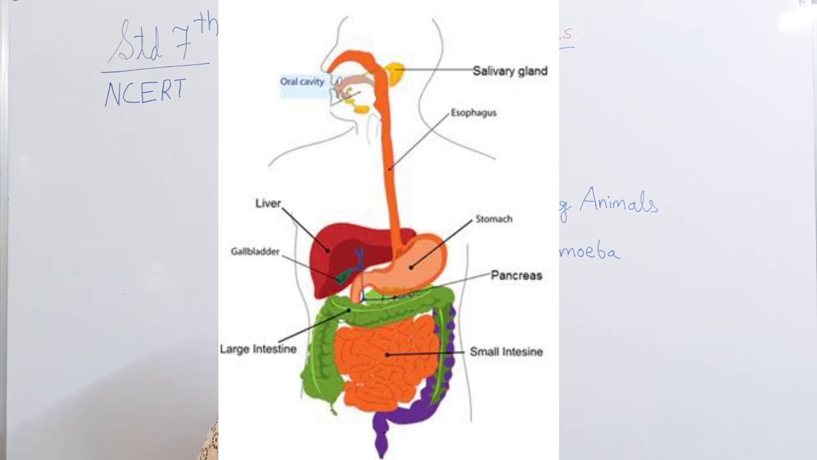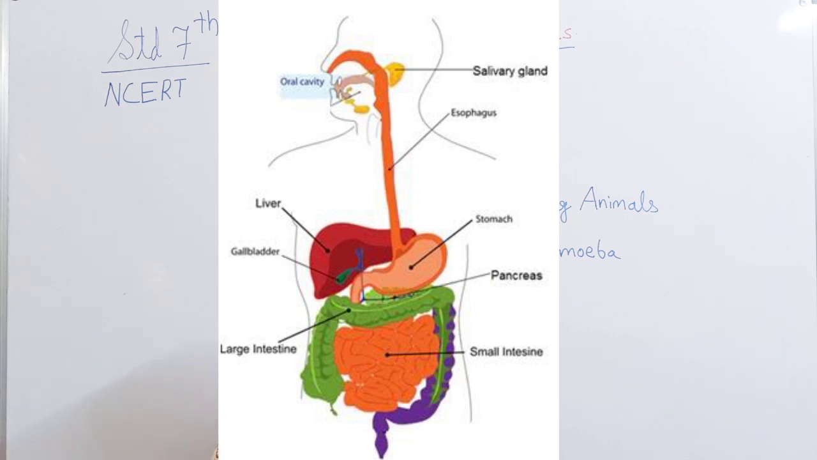The large intestine is wider and shorter than the small intestine. Here, the name large intestine does not mean it has a large task. It is a very small task. It is about 1.5 meters in length. Its function is to absorb water and some salts from the undigested food material.